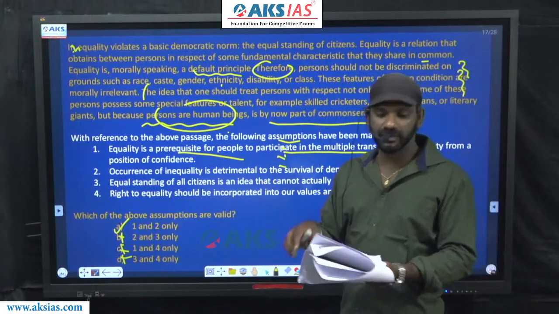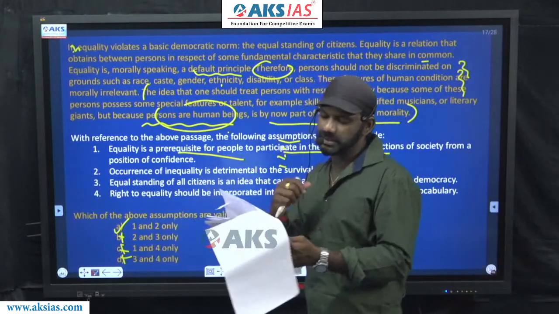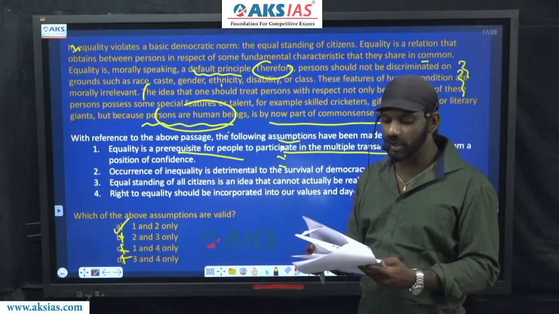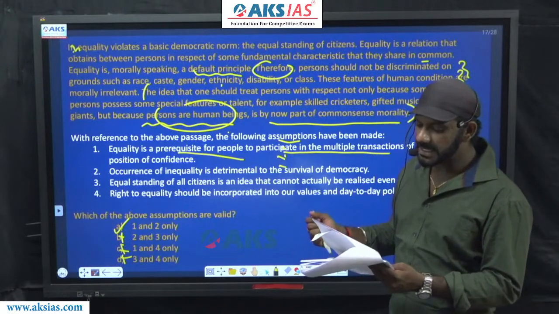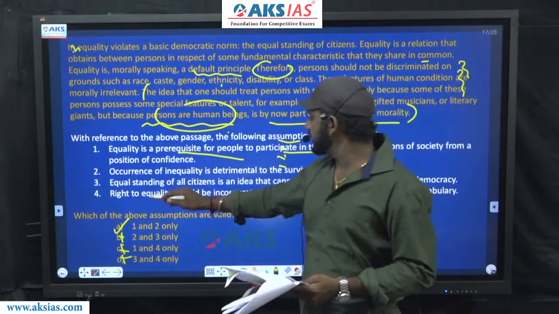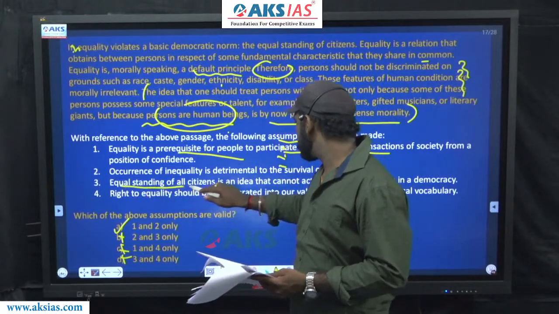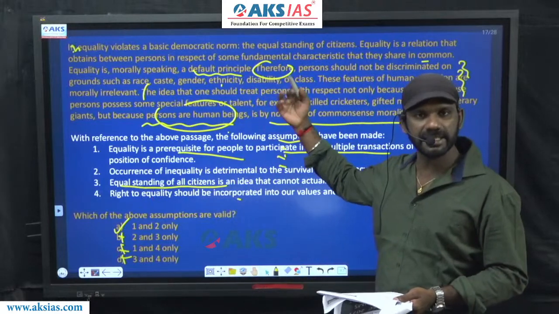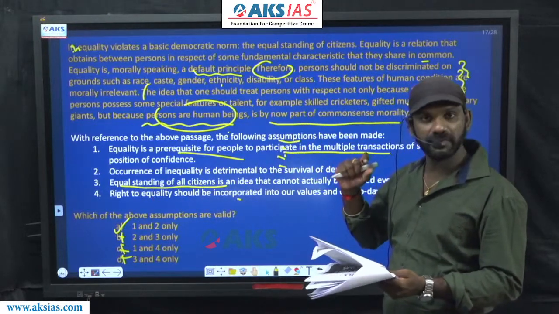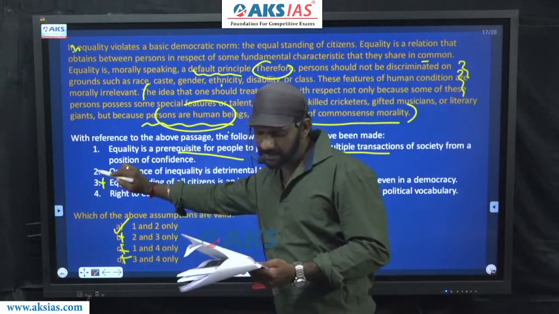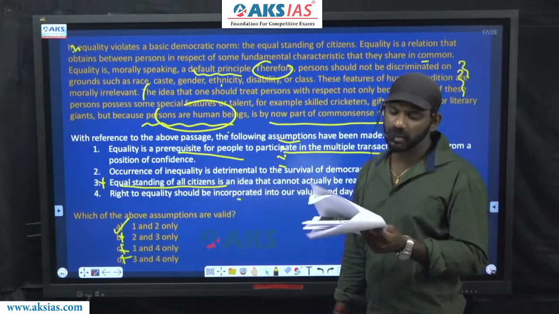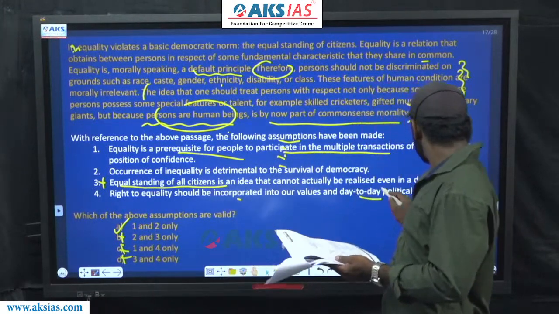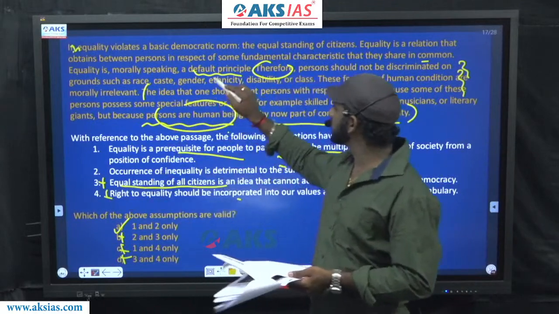We have 2 more statements left. We'll see whether 3 and 4 can be agreed to or not. Come to 3. Equal standing of all citizens is an idea that cannot actually be realized even in a democracy. This part of the option is not among the details given in the paragraph. We have to assume based on the information there in the paragraph, 3 can be eliminated. Right to equality should be incorporated into our values and day-to-day political vocabulary. This also can be eliminated because it doesn't talk about the details given here.